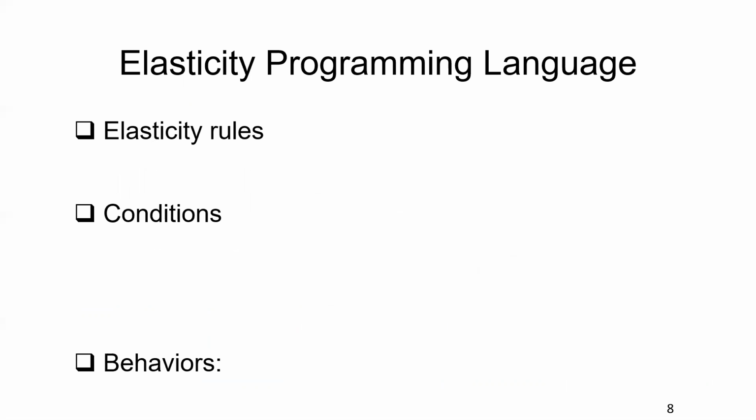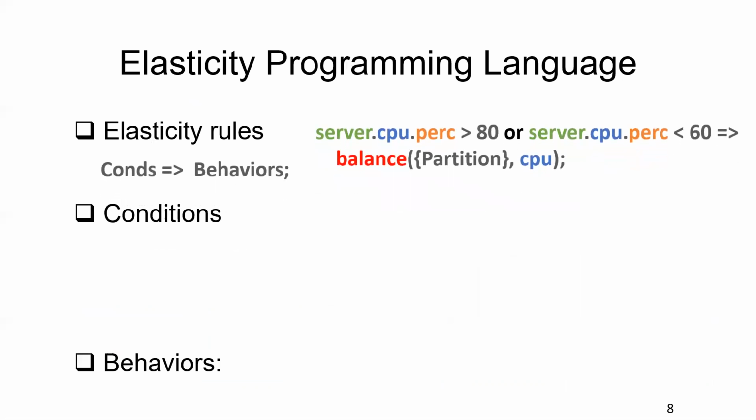At first, let's look at the programming language. A Plasma program consists of multiple elastic rules. For example, this is the elastic rule for PageRank. A single elastic rule includes two parts: conditions and behaviors. It means some particular elasticity behaviors will be triggered when the conditions are satisfied.